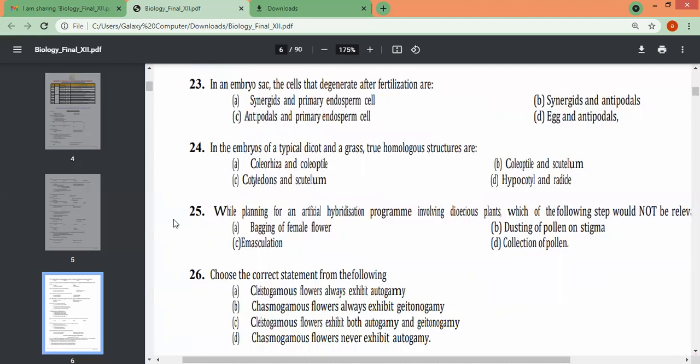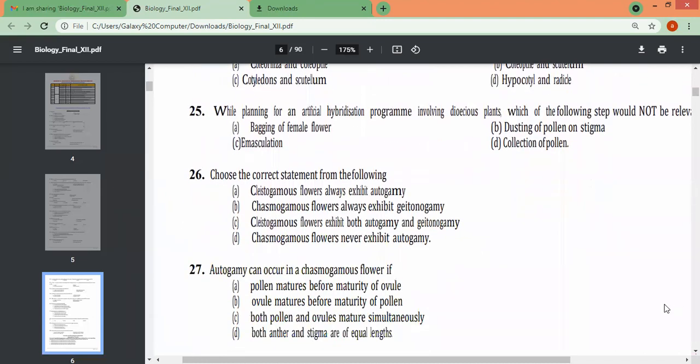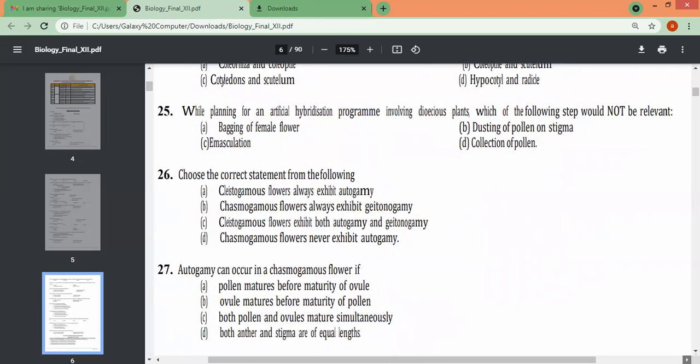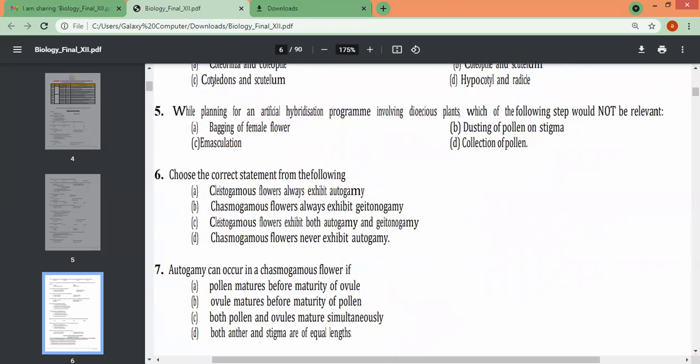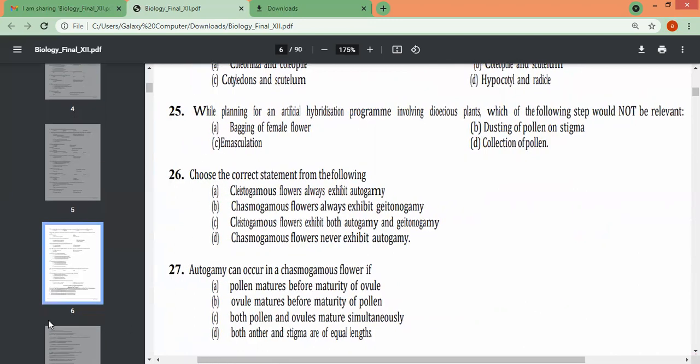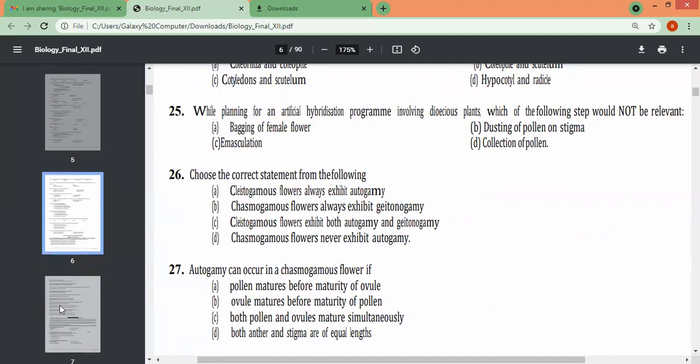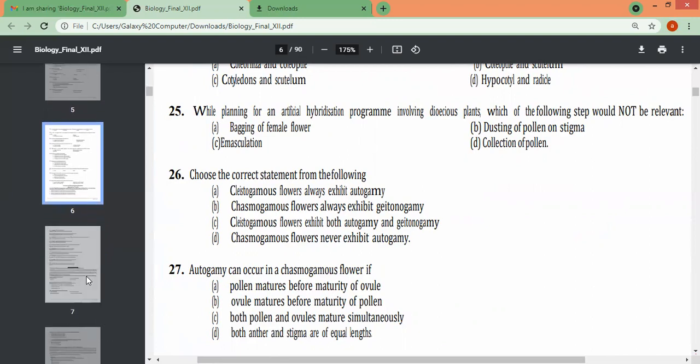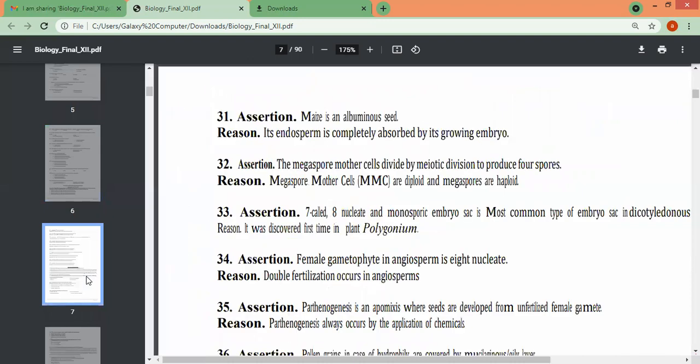While planning for an artificial hybridization program involving dioecious plants, which of the following steps would not be relevant? Bagging of female flower, emasculation, dusting of pollen on stigma, or collection of pollen. 26, choose the correct statement from the following. Cleistogamous and chasmogamous flowers, you can see the explanation in A, B, C, D. 27th is: autogamy can occur in chasmogamous flower if pollen matures before maturity, and so on.